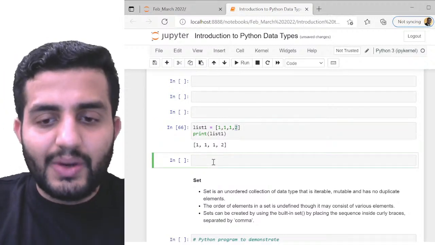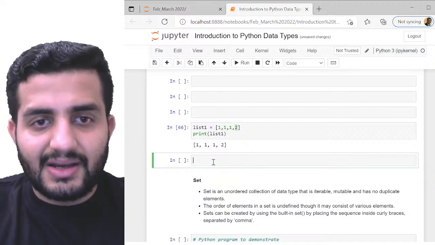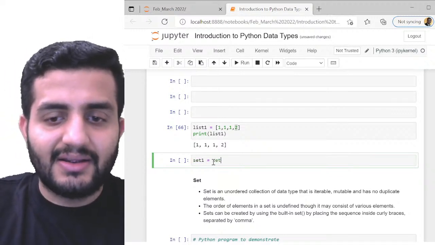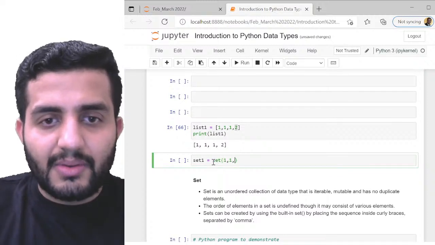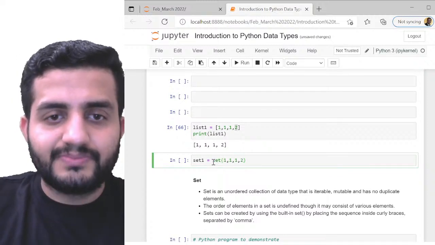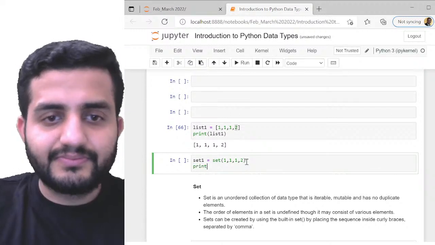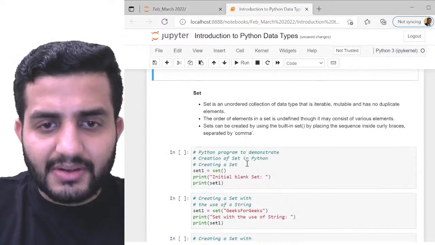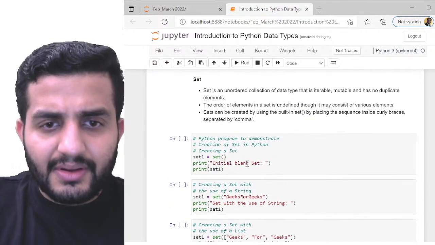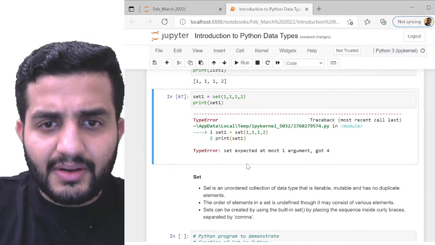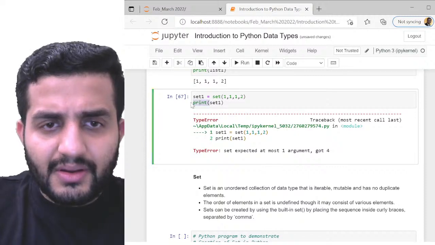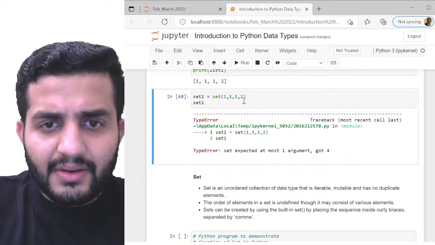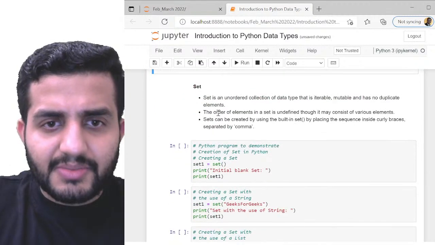But if I do it like this, if I define set1 as the set of 1, 1, 1, 2, and if I print set1, just a minute. I think I made some mistake here.